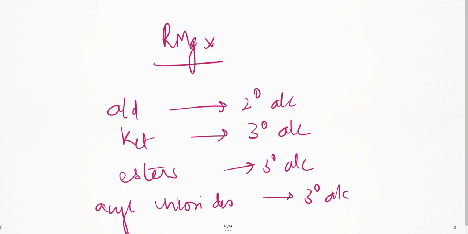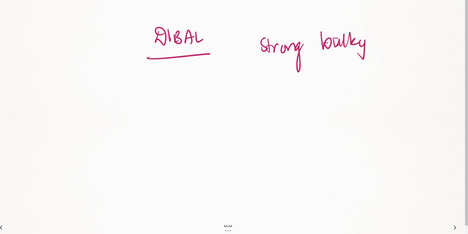Suppose I have DIBAL with me, a bulkier reducing agent. I just have DIBAL given in the question. Always remember, it is a strong, bulky reducing agent. So what does it do? A reducing agent helps in reduction. Esters are reduced to aldehydes.